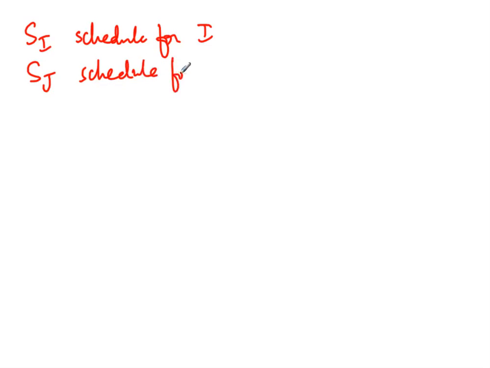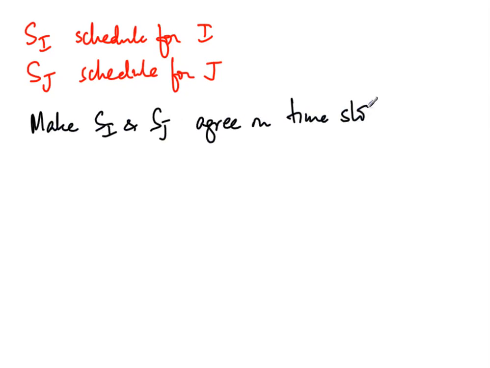So the next step is to look at the schedules Si and Sj. This is the actual sequence in which I and J are supposed to be executed in the two solutions. What we want to do is make Si and Sj agree on the time slots for all common jobs. Right now there could be a job which is in I and also in J, but it could be executed at some time T in I and at a different time T prime in J, and we don't want that to happen.